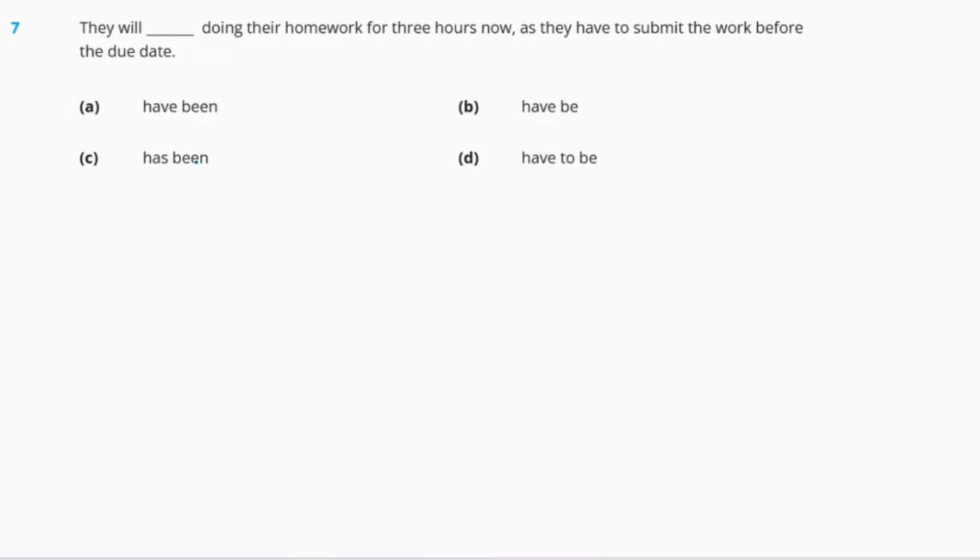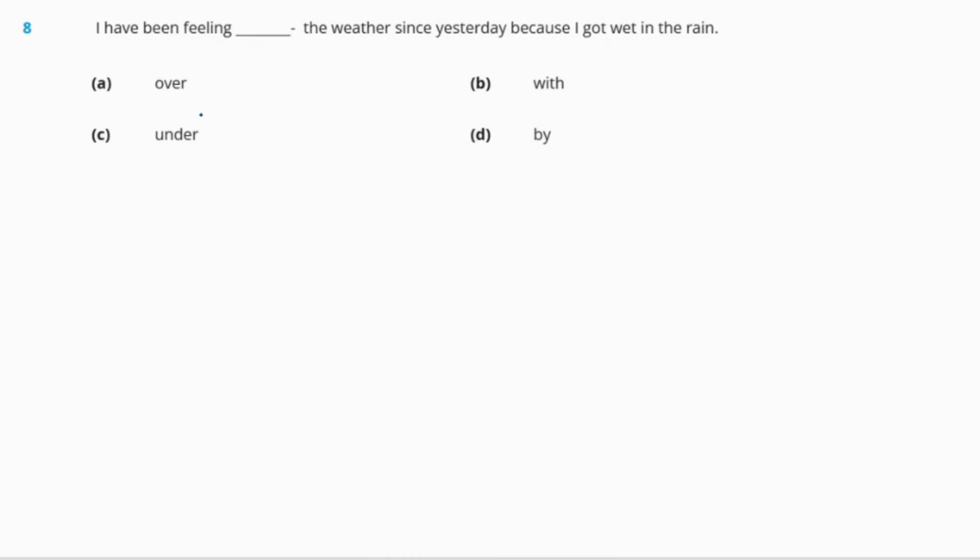Question 7. They will dash doing their homework for 3 hours now as they have to submit the work before the due date. Options are A, have been, B, have been, C, have been, or D, have to be. So the right answer will be option A, have been. Now, why is it the right answer? This is the right answer because the sentence is supposed to be in present perfect continuous. So, therefore, this is the right answer to the question.